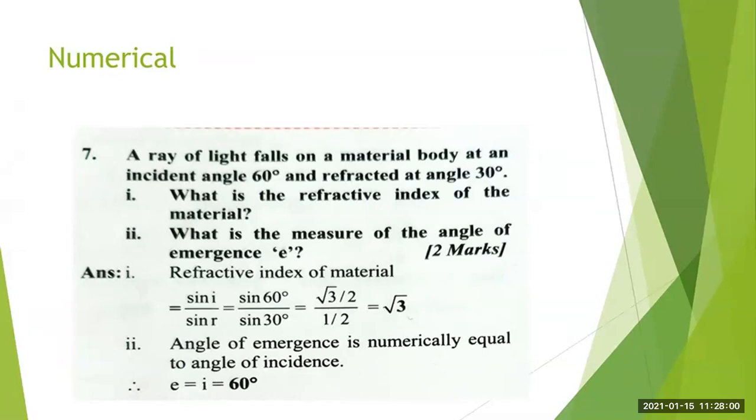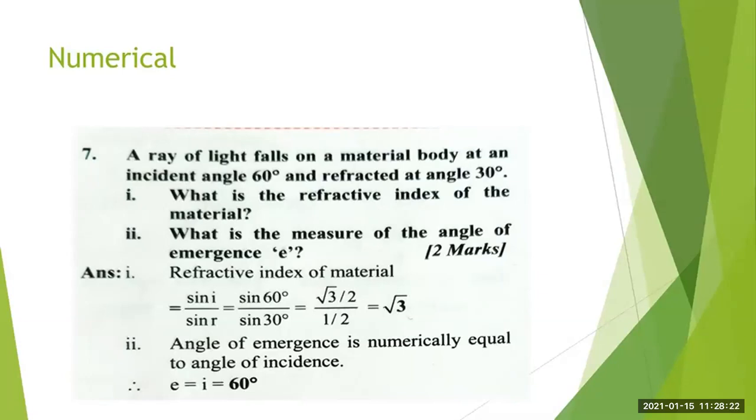Now in mathematics, you have already studied the topic trigonometry. In that, you know the values of sine 60 degree and sine 30 degree.